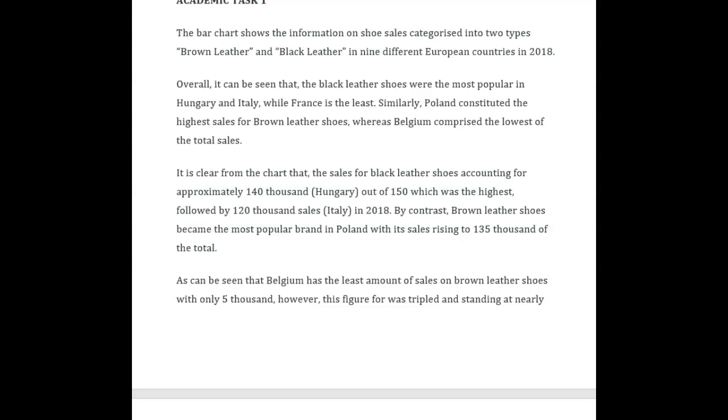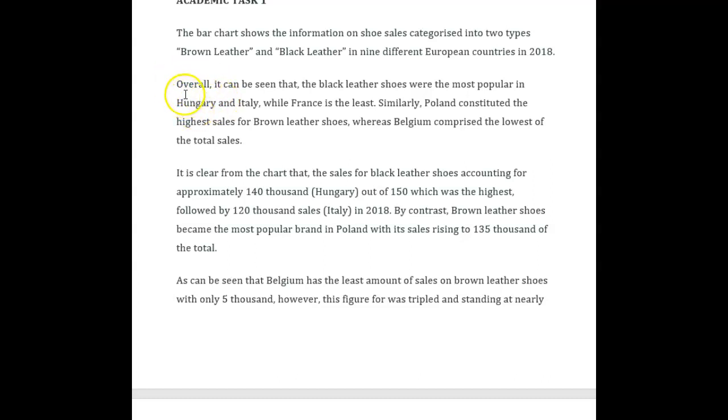Here's what you wrote: The bar chart shows the information on shoe sales categorized into 2 types, brown leather and black leather, in 9 different European countries in 2018. The only thing I would change here is the. I would get rid of that. Overall, it can be seen that you don't need a comma here, okay? And I probably get rid of the comma here too. Generally, you need to know that we try to avoid using excessive commas. There are certain places where you absolutely need it, but there are definitely places where you do not.